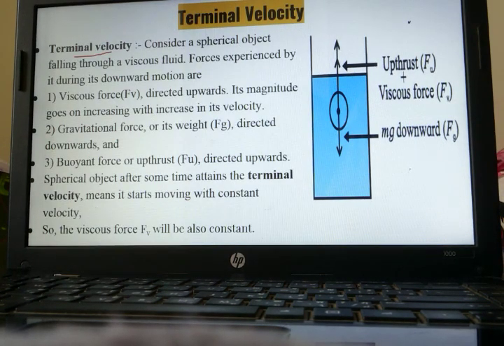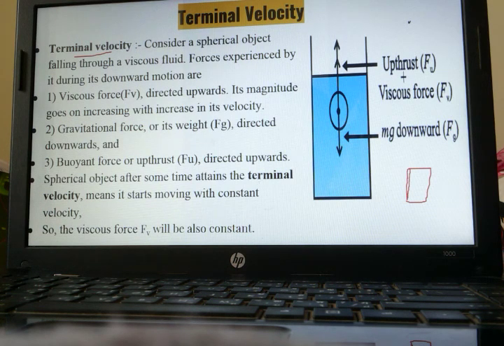Terminal velocity. Terminal velocity means what? Take any object, for example, you might have seen parasailing. The person moving out of the aeroplane, after some time, attains some velocity. That velocity is called terminal velocity. It is a constant velocity with which that person is falling down.